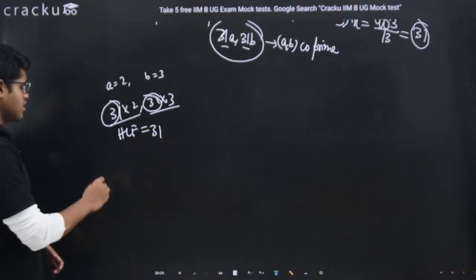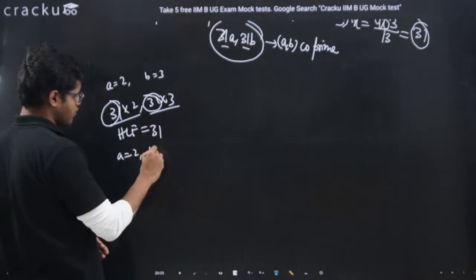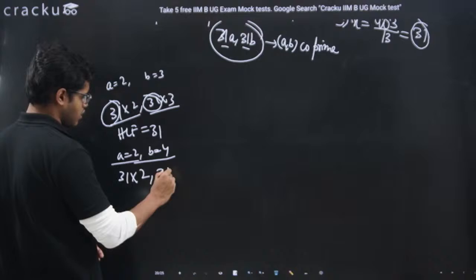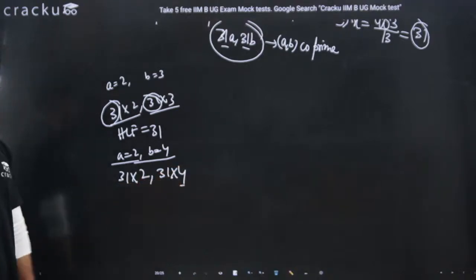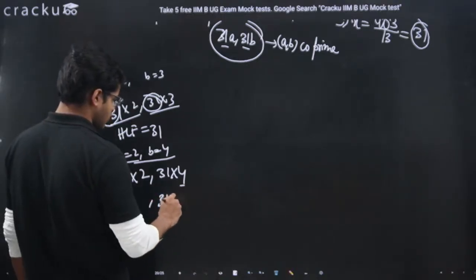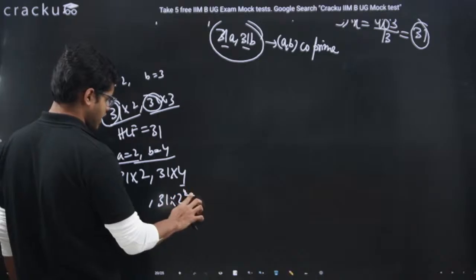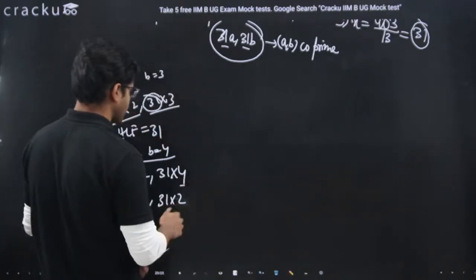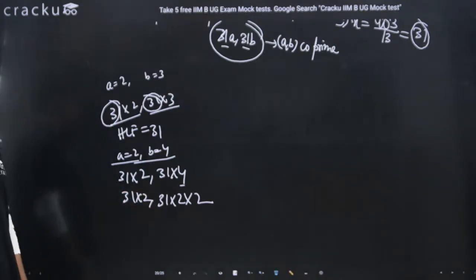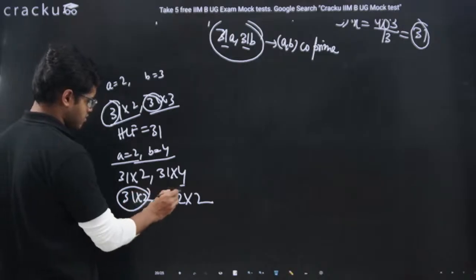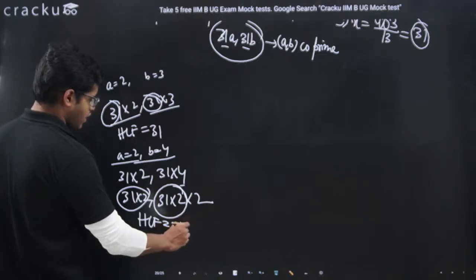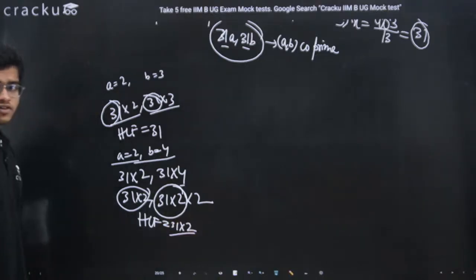But let's say A equals 2, B equals 4. In this case, the numbers are 31 into 2 and 31 into 4. Now 4 is not a prime number, we can still break it. So 31 into 4 is 31 into 2 square, or 31 into 2 into 2, and here I have 31 into 2. In this case HCF will be 31 into 2, so HCF is changing.